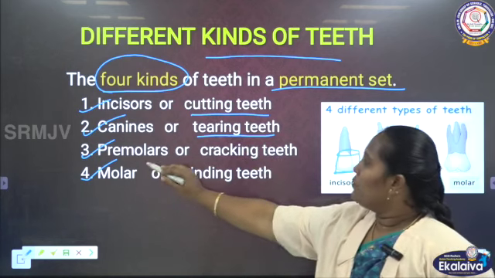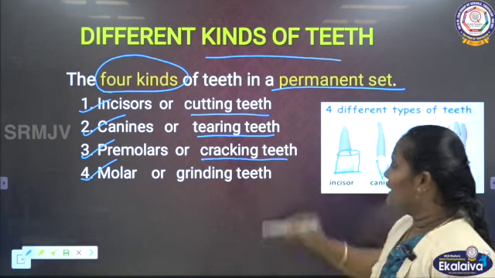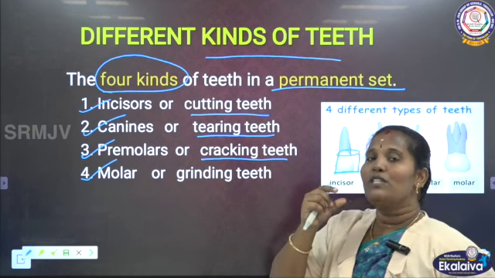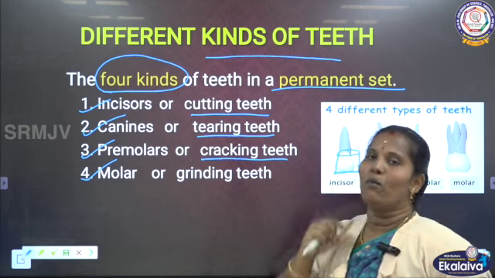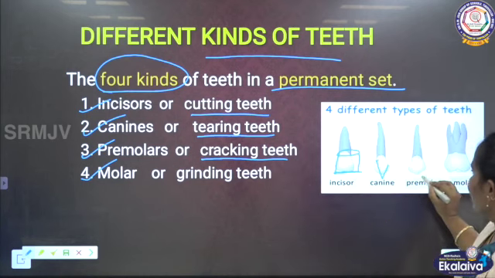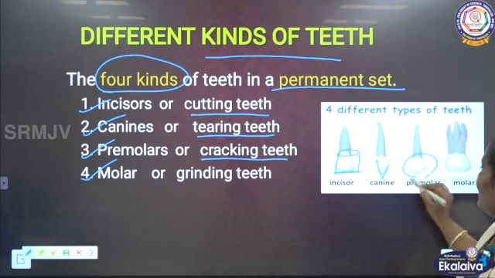Next one, the premolar is called the cracking teeth. Cracking means if it is hard food, we usually use the premolar teeth. They help to crack the food. So the premolar is the cracking teeth.